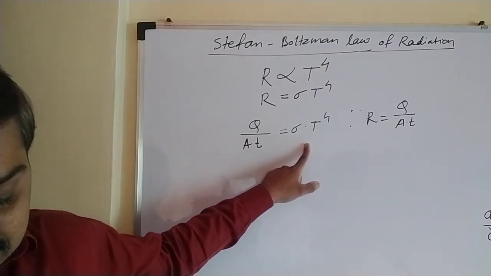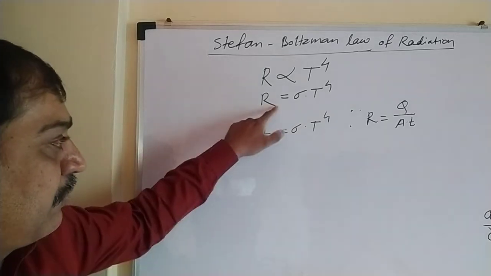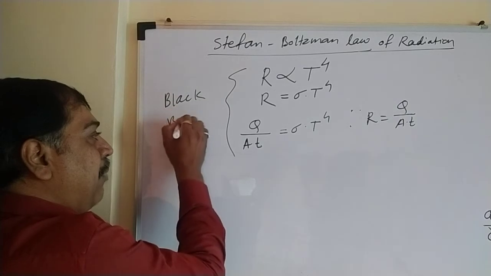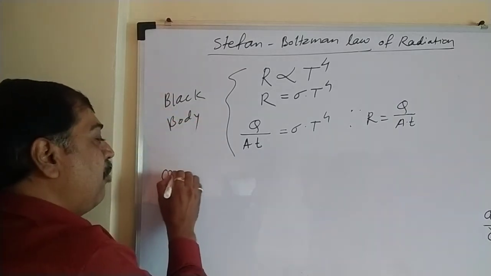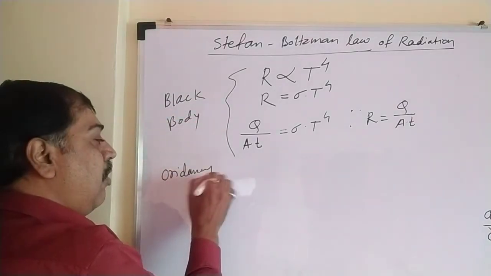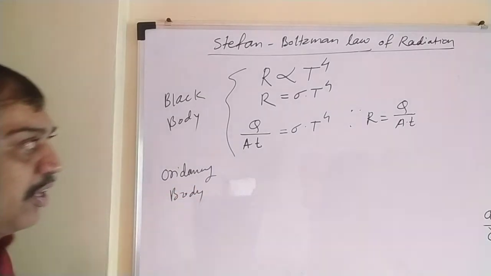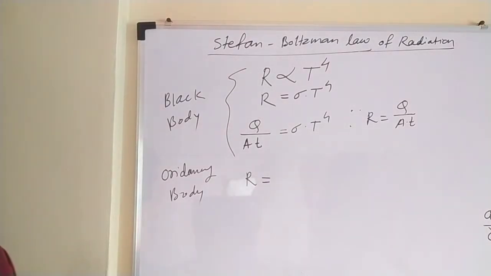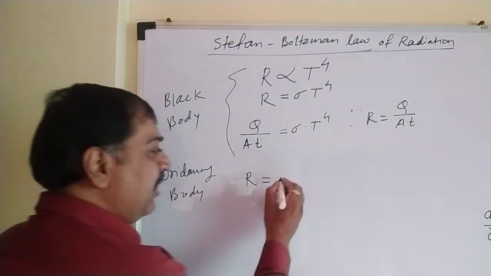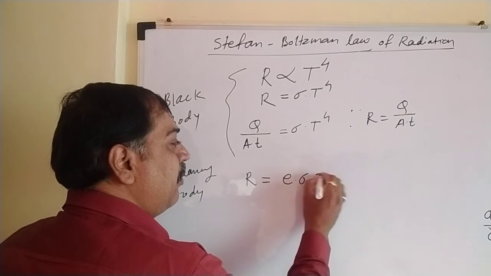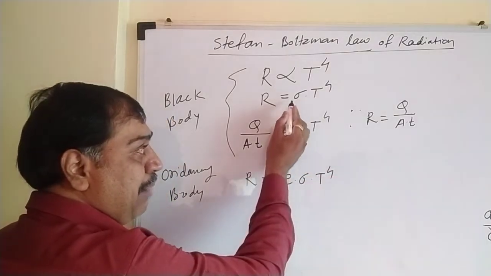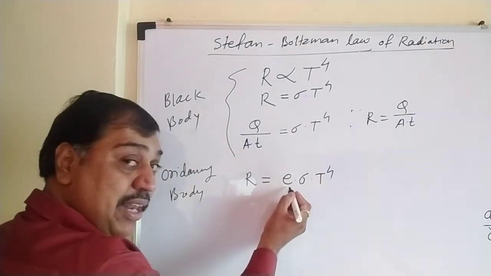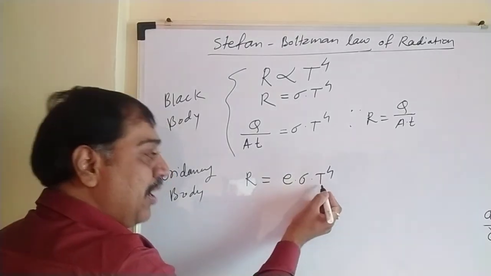If we want to apply the same equation for an ordinary body, all these things we have applied for a black body. So this is a black body, we can apply this equation. Suppose I want to apply it to an ordinary body. What are the changes? What do you think? So we should write here R equal to, what should we change? There might be a change in the coefficient of emission or emissivity, E into sigma into T to the power 4. E for a perfectly black body is 1. So you write it or don't write it, doesn't matter. But for an ordinary body, it has a value of E always less than 1. So E into sigma T to the power 4.